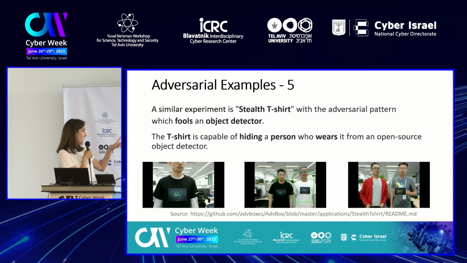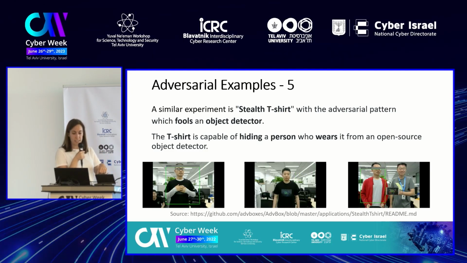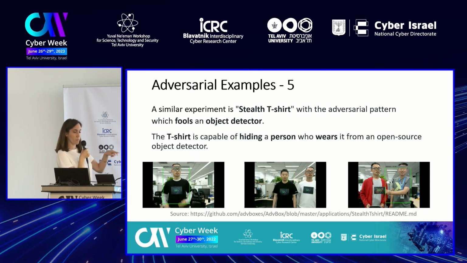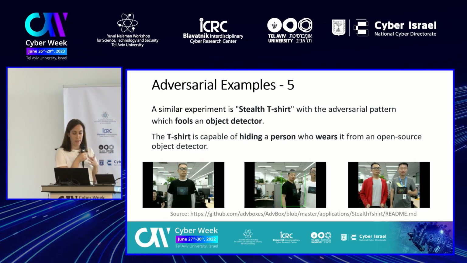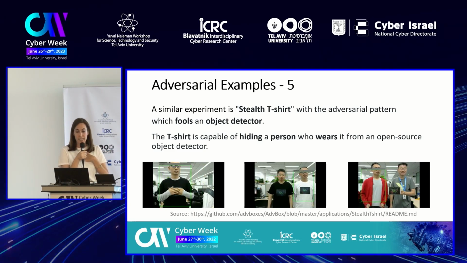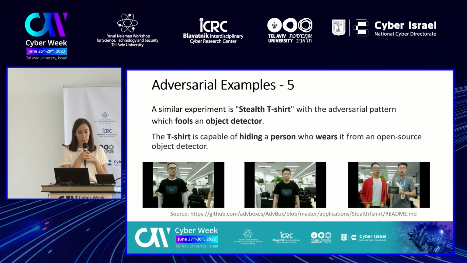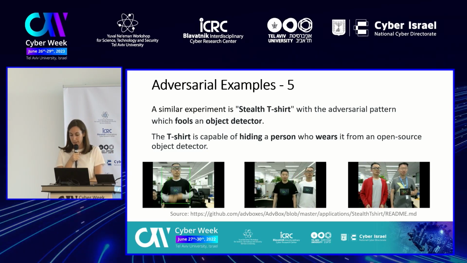As we can see in the picture on the left, as long as the person wears this t-shirt, we cannot see this green rectangle, which means he is not detected by the object detector. However, when he hides the adversarial pattern, he can be detected by the object detector.